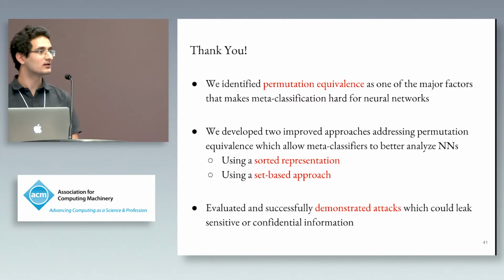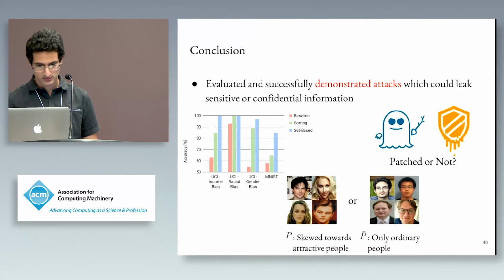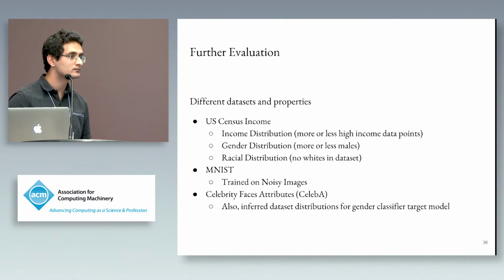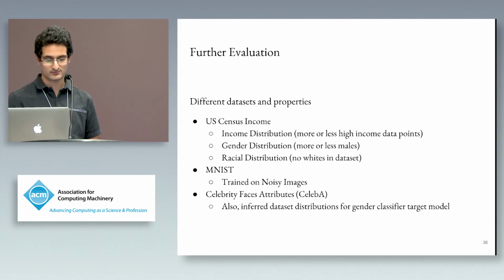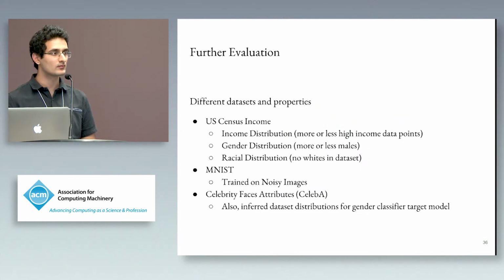Thank you. If you go back to your slide 36, I'm just curious how sensitive your classification is to the proportion of biases. You have racial distribution where you completely eliminated whites. But what if you include 10% of the whites or 20%? What is the threshold and how sensitive? Have you run the test?